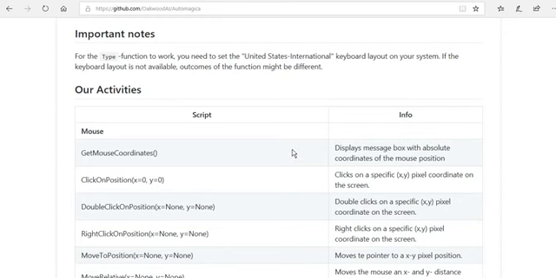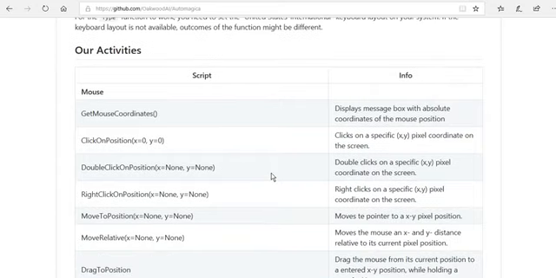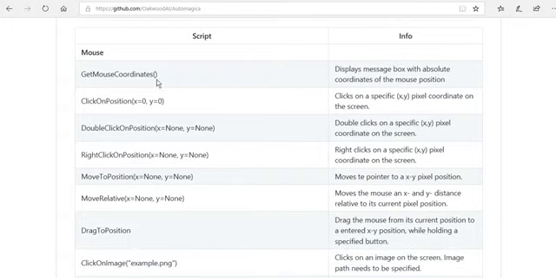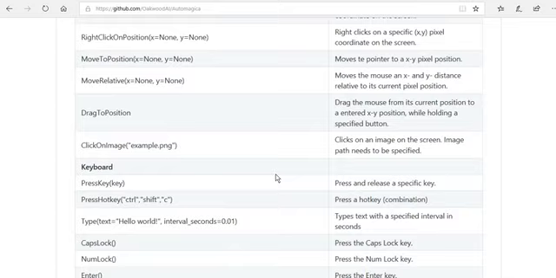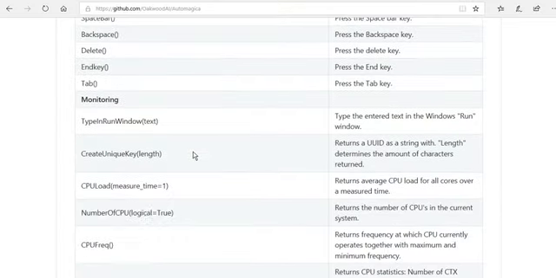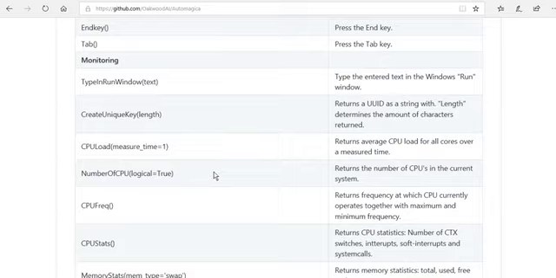You can see what functions and scripts they allow, what components they have and how they work. Like with automation tools such as BP and UiPath, keyboard and mouse options are available, and monitoring, which means how the CPU is running and how the bot is running.